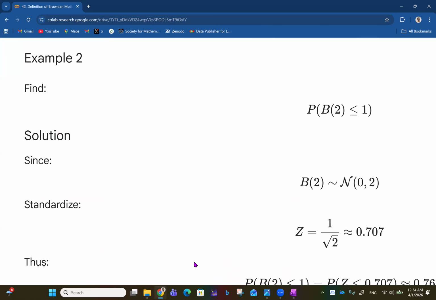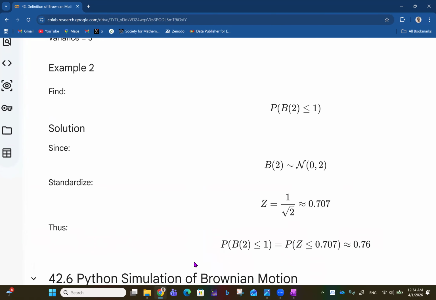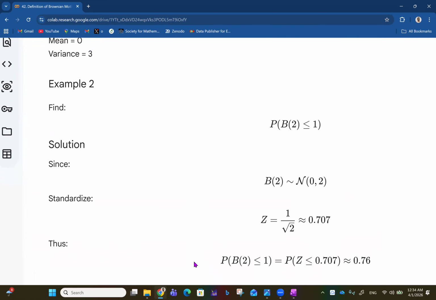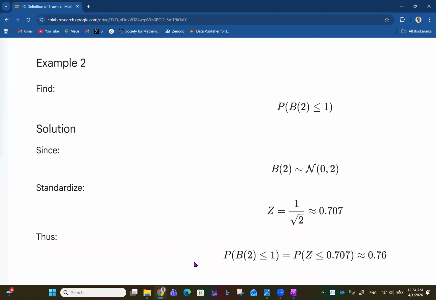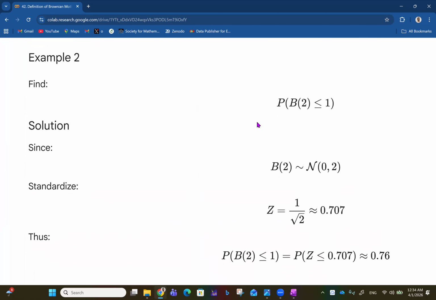And when we go to example 2, we want to find the probability that the Brownian motion at time 2 is less than or equal to 1. So the solution: since Brownian motion at 2 is normally distributed with mean 0 and variance 2, we can standardize that.